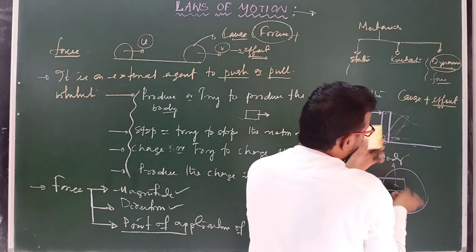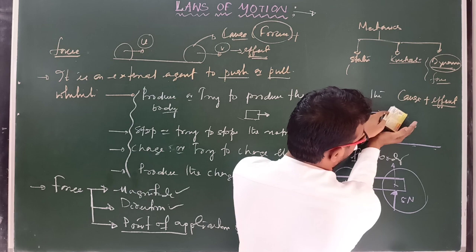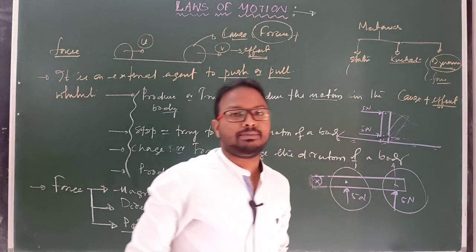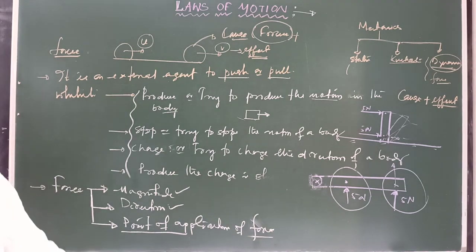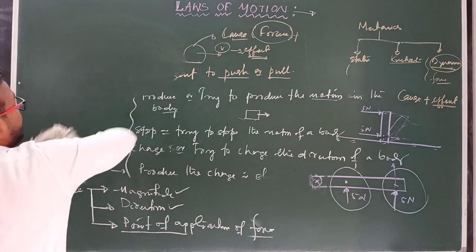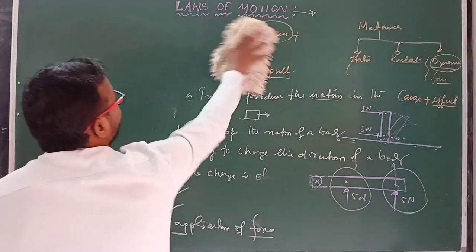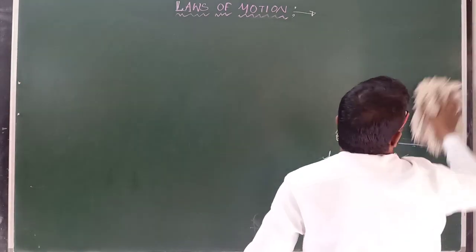It may rotate like this. If we apply force here, then it may rotate like this. So it depends on the point of application. Clear? So the important properties of force are, first, magnitude; second, direction; and third, point of application. Clear? Okay. Now we'll discuss different types of forces.